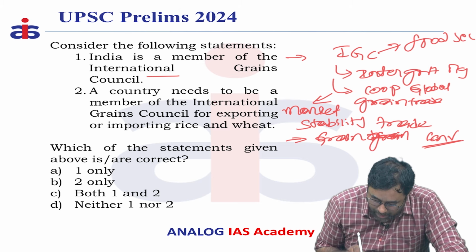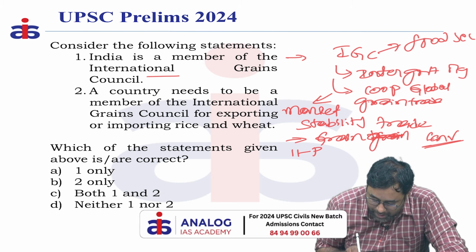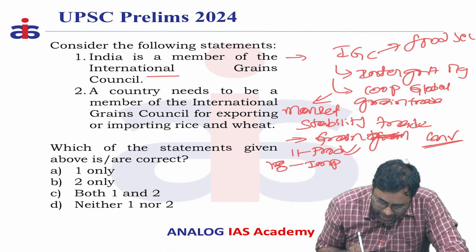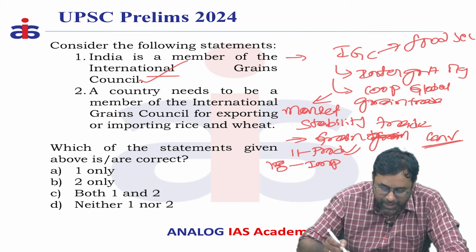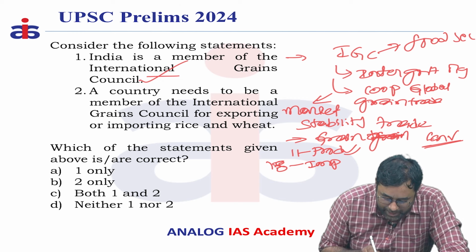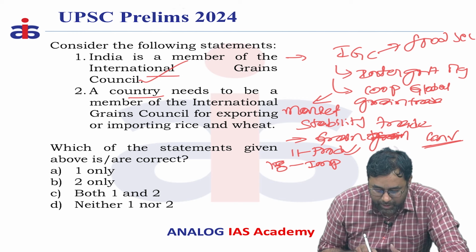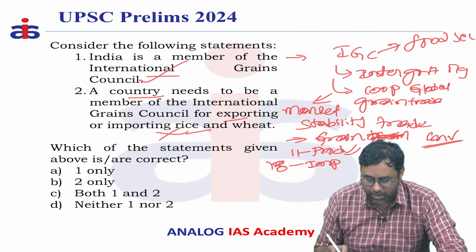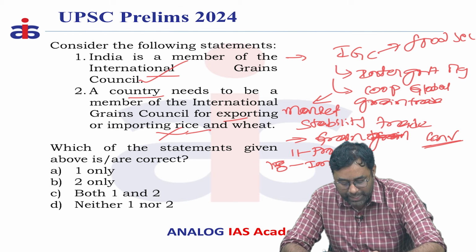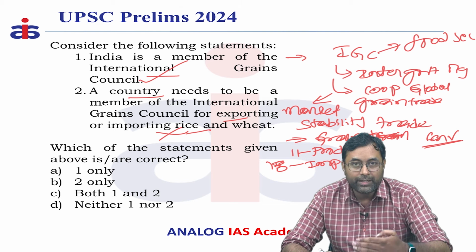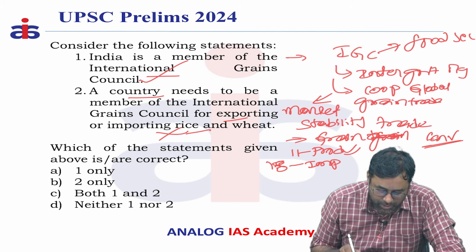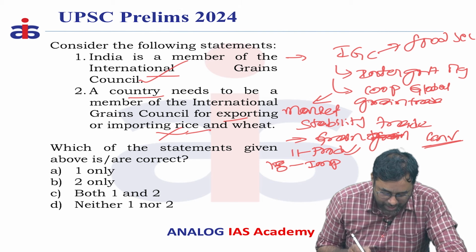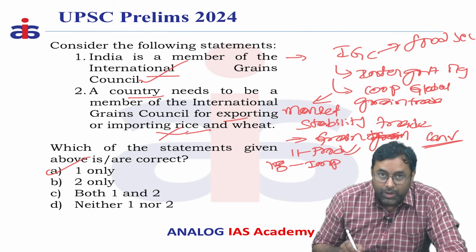In this there are almost 11 producing countries and 18 importing countries. Among the producing countries, India is also part of it. So that's why the first statement is correct. And the second statement, that a country needs to import rice and wheat to join as a member, is wrong, because if a country signs the Grain Trade Convention, then only it can be part of the International Grain Council. So the second statement is wrong. The answer should be A, only one.